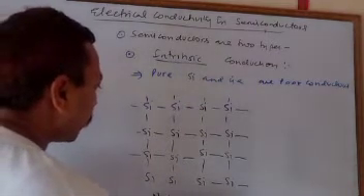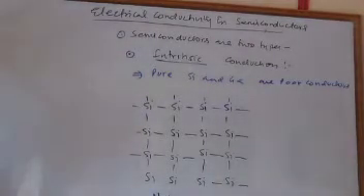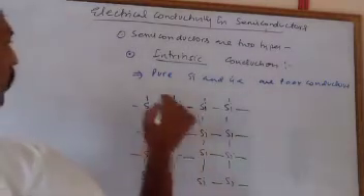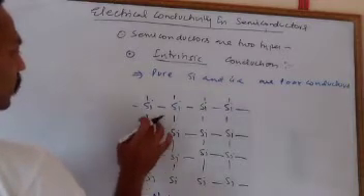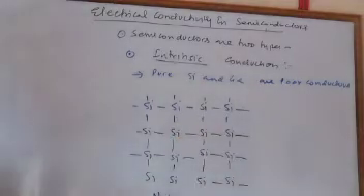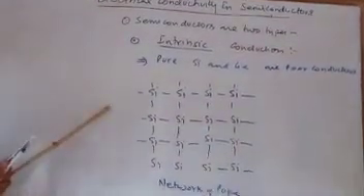These are the neighboring atoms. So we can see 4 strong covalent bonds and there is no free electron. That is why it acts as a poor conductor.